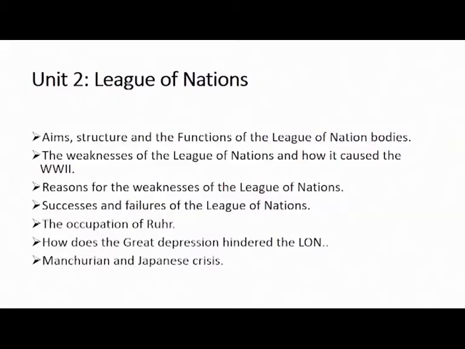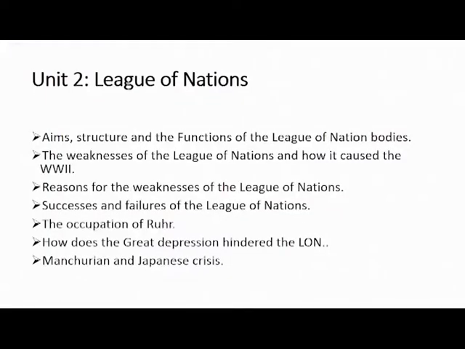What is the assembly supposed to do in the League of Nations? So you should also evaluate the most important body, and be able to find out which of these bodies is the most important body of the League of Nations. Apart from the bodies and the aims, you should also know the weaknesses.